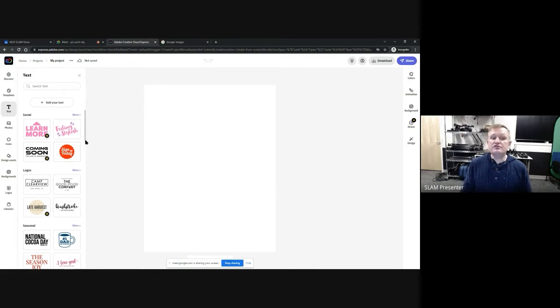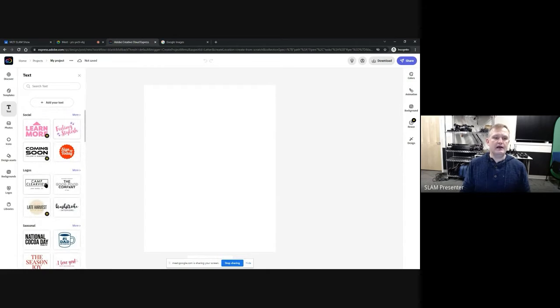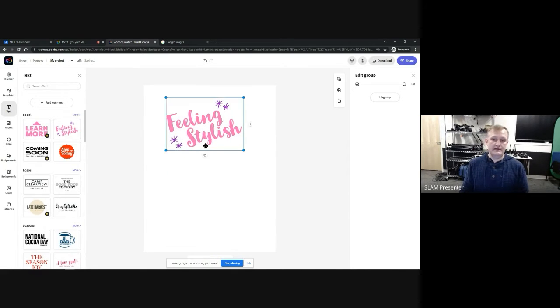So over on the left, there's some more templates here. Now I can make my own, but if I like the look of one of these, let's say I kind of like this one, feeling stylish, that looks cool. I can click on this and just drag it over. And you'll notice here, it already comes with some graphics and some designs. I want to change this. I'm going to change this to Happy Valentine's Day.